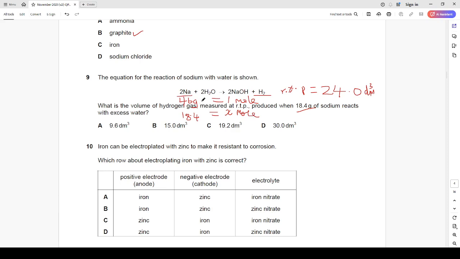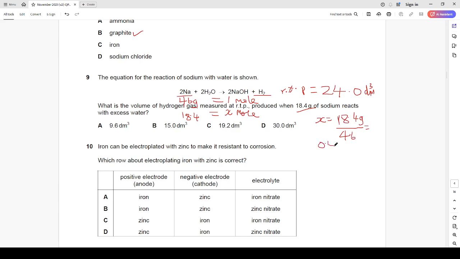Okay, if we cross multiply and make x the subject of the formula, we will definitely get 18.4 grams, that's the mass of sodium, divided by 46 grams. And that gives us what?